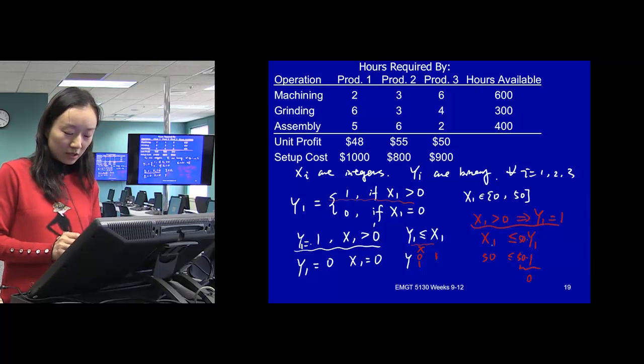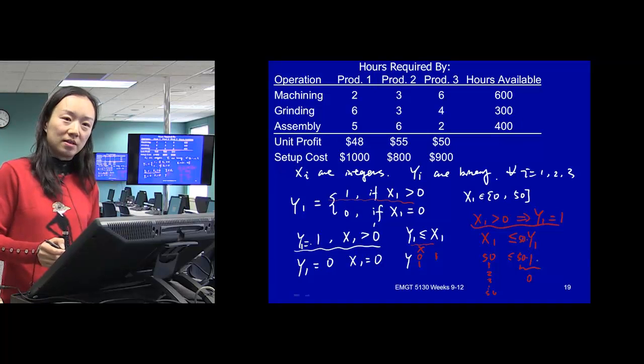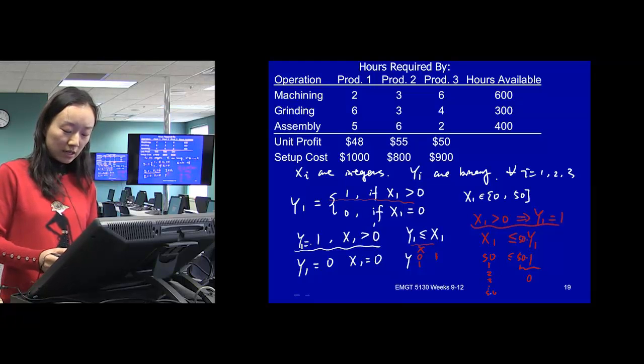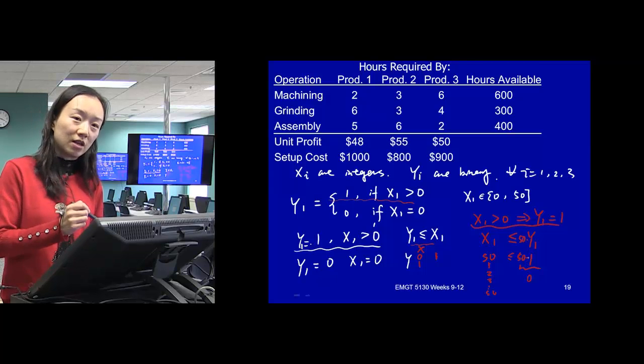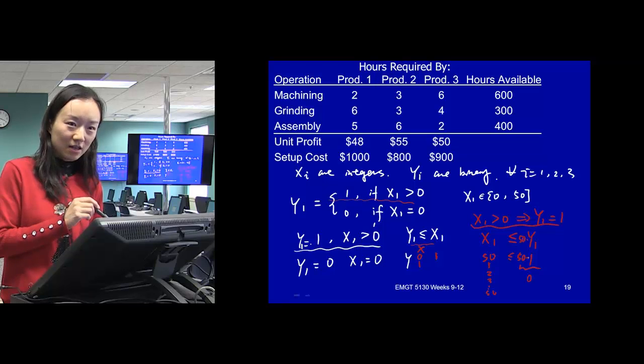So when this x1 starts to increase to a value that's more than 0, say 1 or 2 or 3 all the way to 50, it will still force our y to be 1 because it cannot be 0. It can only be 1. And the condition is satisfied. All the values that x1 takes are less than this 50, because 50 is the value that we identified. That's the maximum value that x1 can be.